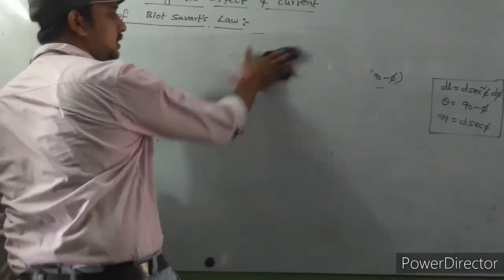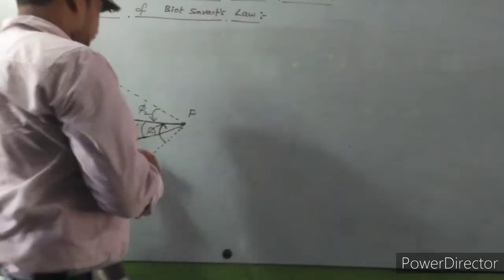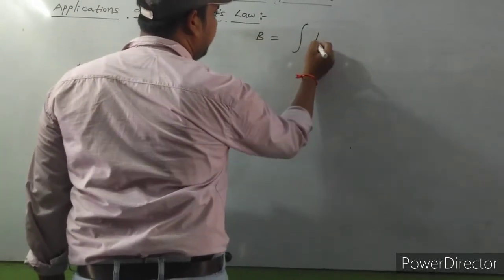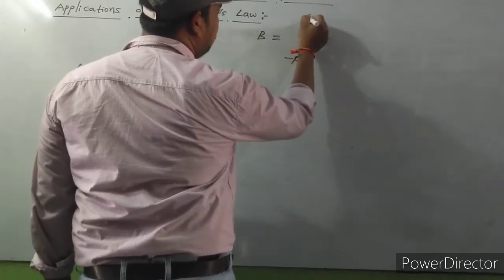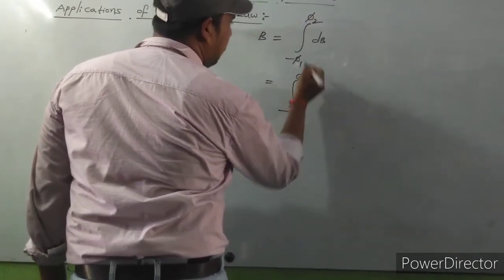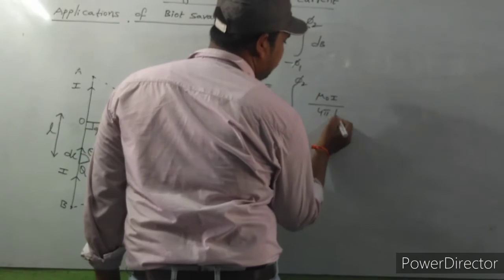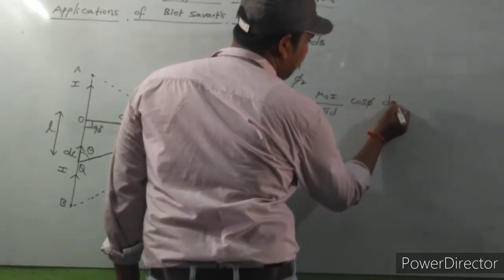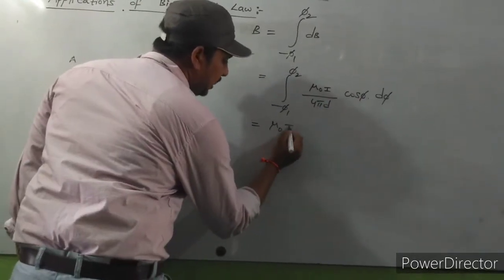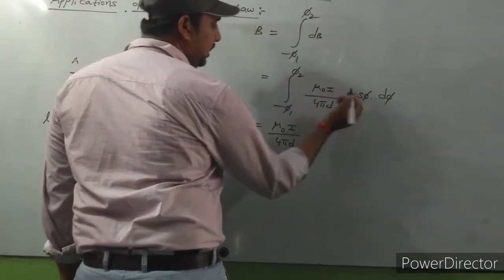So what did we get here? B is equal to the integration of dB, with limits minus phi 1 to phi 2. What is the dB value? Already we got dB equal to mu naught I by 4 pi d into cos phi into d phi. Here mu naught I by 4 pi d is constant, that's why it was taken out.